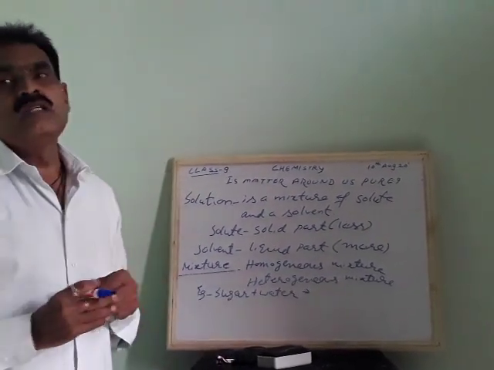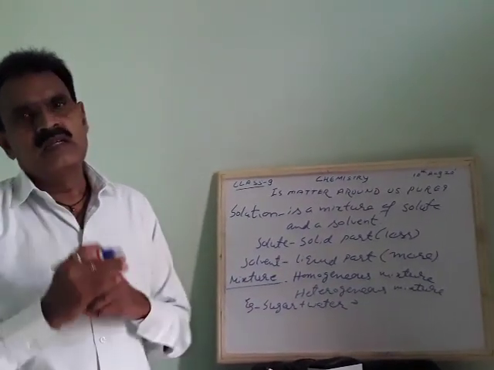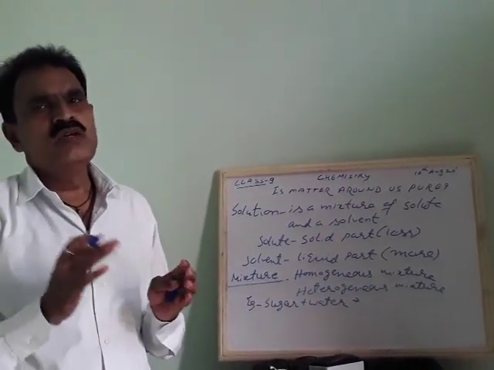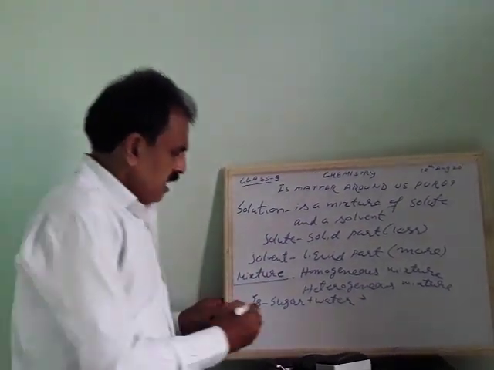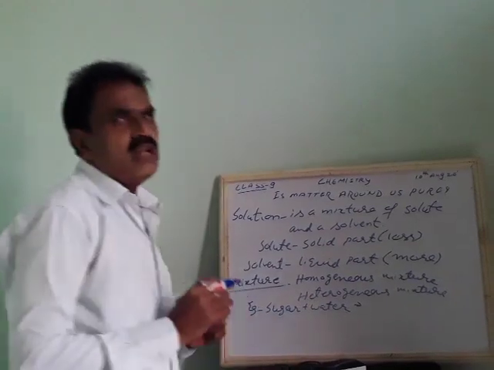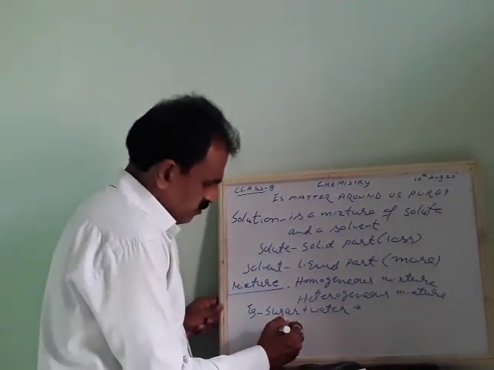So this becomes homogeneous, where you cannot find separation layers. You cannot find where the sugar is or where the other particles are in a homogeneous mixture. And a heterogeneous mixture is where we can find separation of layers. For example, water and sand.